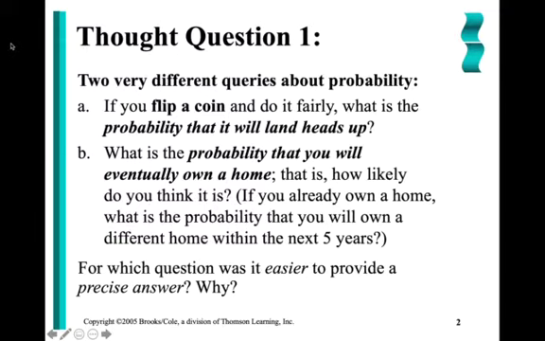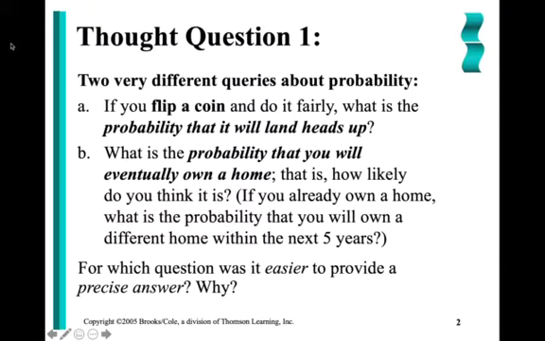Query B: what is the probability that you will eventually own a home? That is, how likely is it that over the next 5 years we are going to purchase a home? Well, out of the 2, I think query A is going to be very easy to calculate.